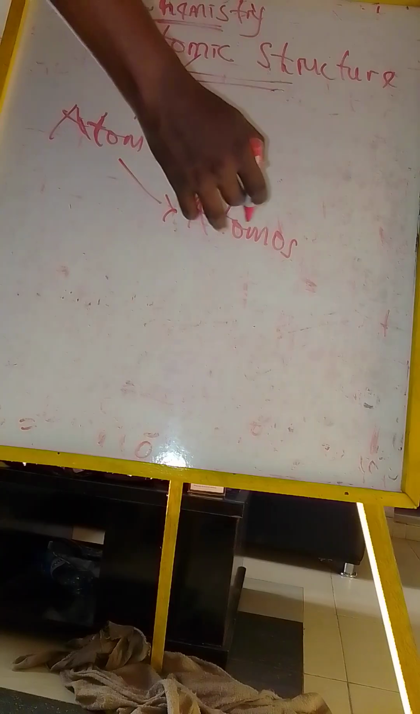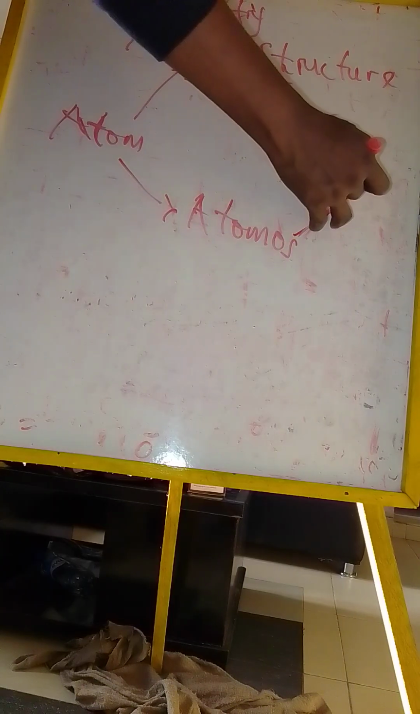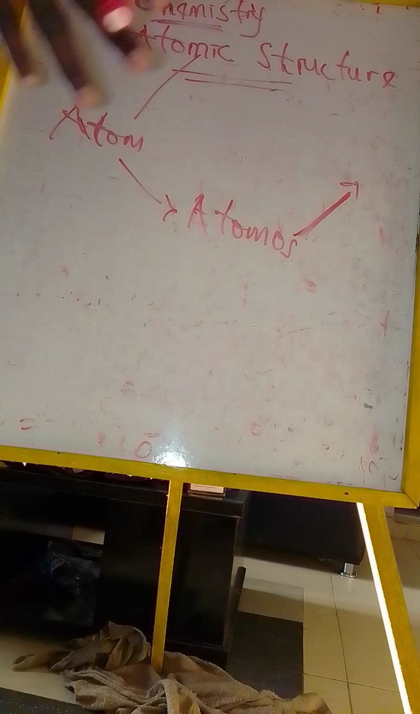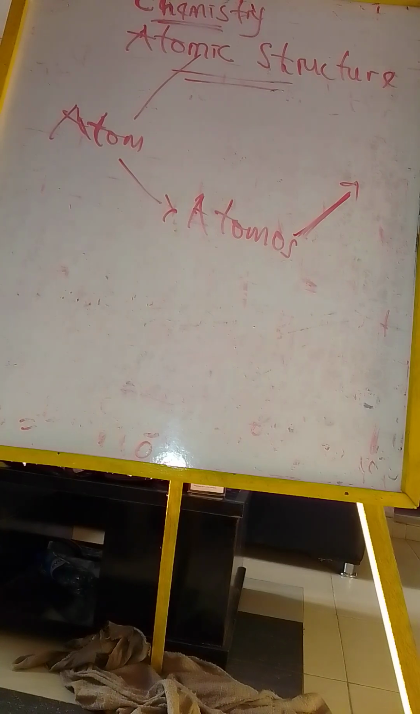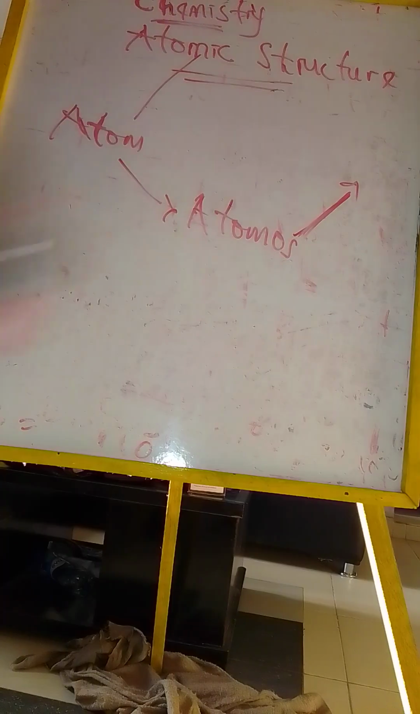This word atomos was actually experimented on by some scientists like Greek philosophers, for example Democritus, the likes of Democritus. These people thought that everything in the universe is made up of tiny, indivisible particles that they called atom, or atomos.